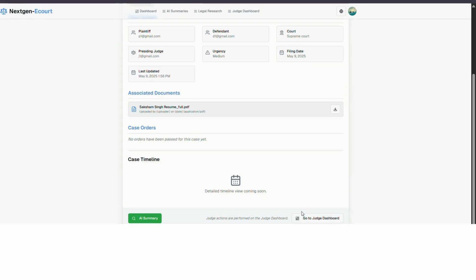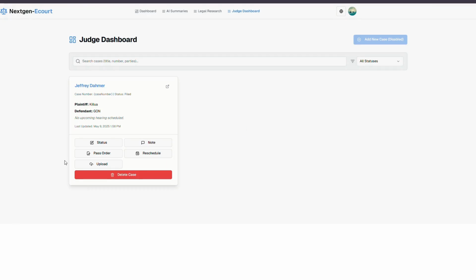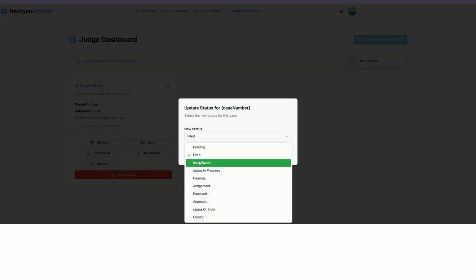So, we would go to the judge dashboard. Okay, it is being loaded. Okay, loaded. So, this is the judge dashboard, which is exclusive to judges. So when I am the judge, what are the powers I can have? I can change the status of a case: pending, filed, investigation, status in progress, hearing, judgment, resolved, appeal status or not, and close, and many things.